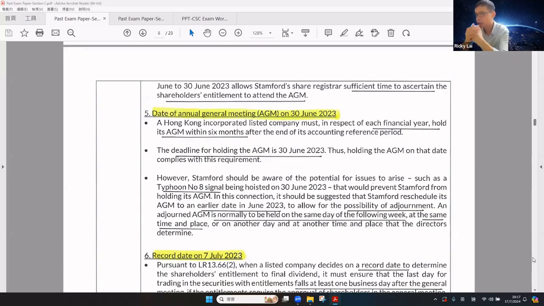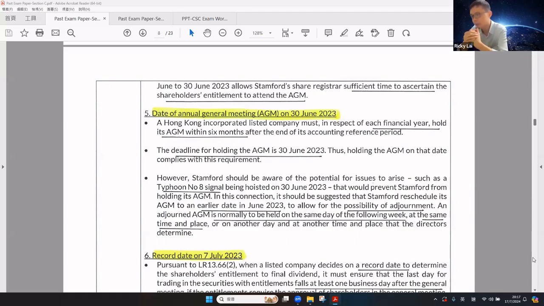Okay, how about the day of the AGM on June 30? A listed company in each financial year must hold its AGM within 6 months after the end of its accounting reference period. The deadline to hold the AGM is June 30. Therefore, holding the AGM on June 30 can comply with the listing rule.